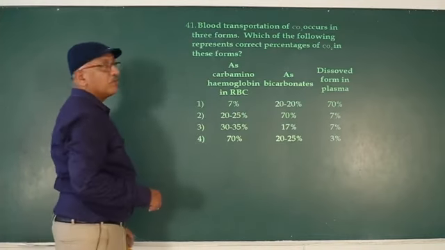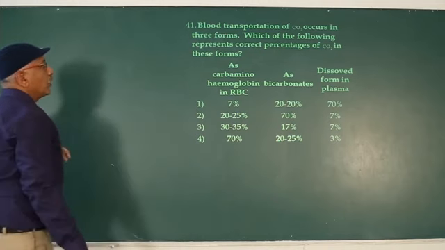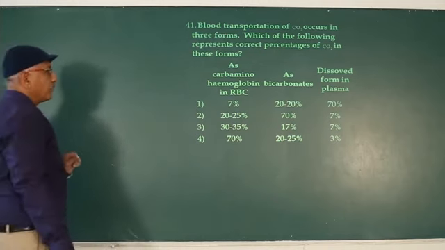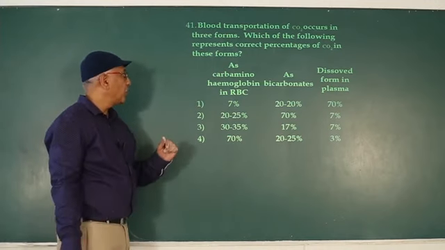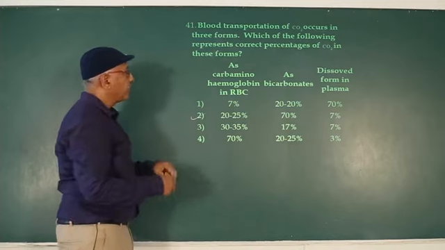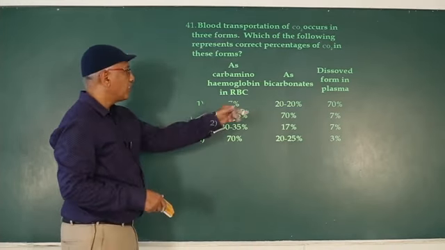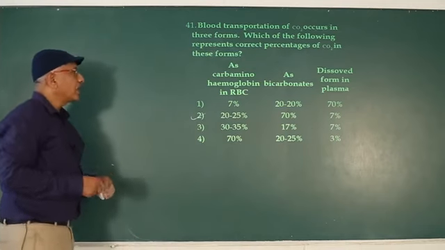Blood transportation of CO2 occurs in three forms. Which of the following represents the correct percentage? Carbaminohemoglobin in RBC 20 to 25%, bicarbonate 70%, dissolved form in plasma 7%. So the second option.